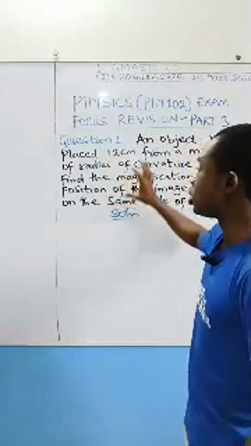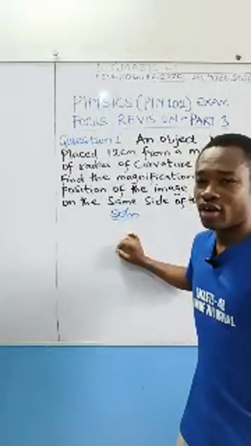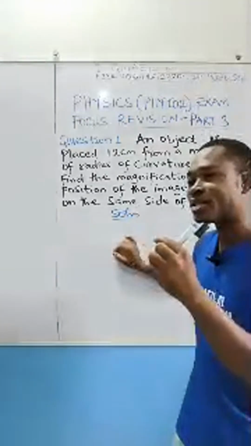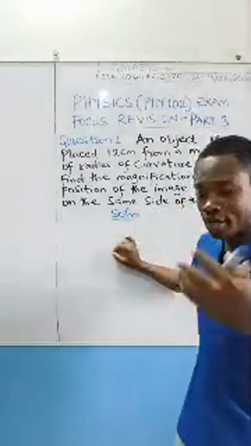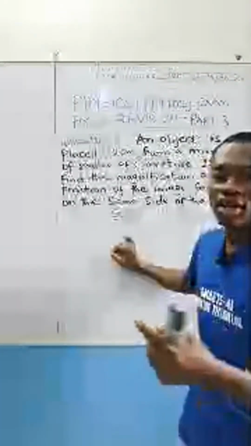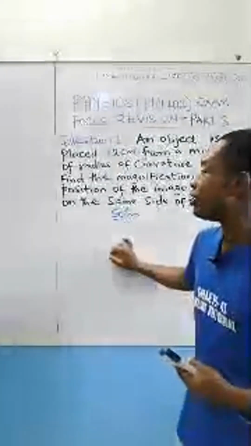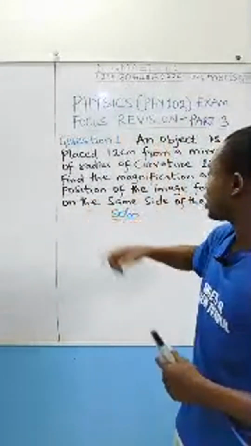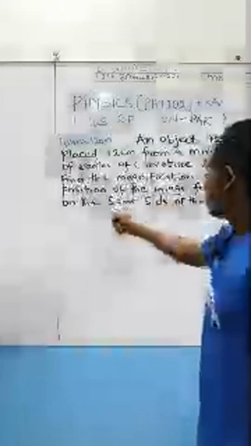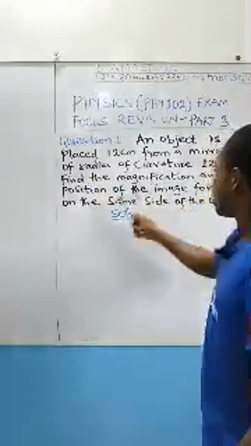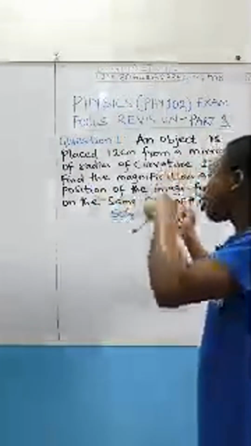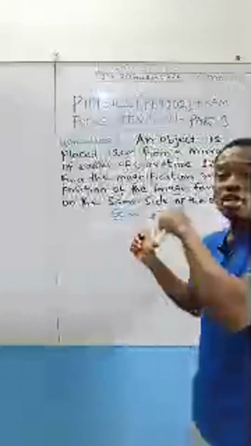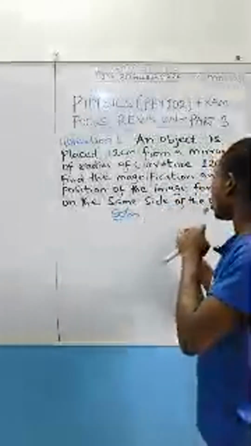If you look at this question, we're not told whether this mirror is concave or convex. But anytime you have such a problem, there is a particular statement that would be made to guide you to know what really that mirror is, or which mirror is being considered there. In the case here, I want you to take a look at this part of the statement. Find the magnification and position of the image formed on the same side of the object. Image formed on the same side of the object.